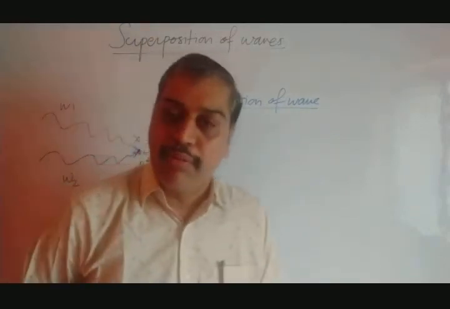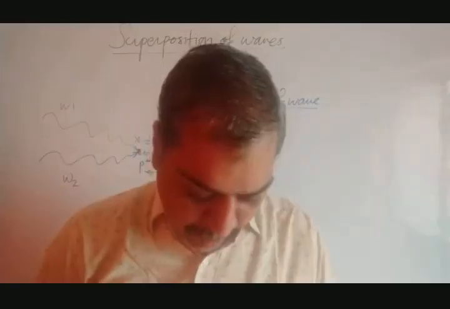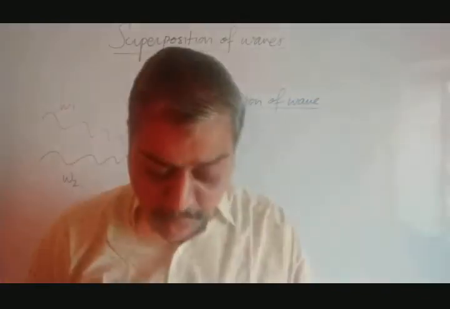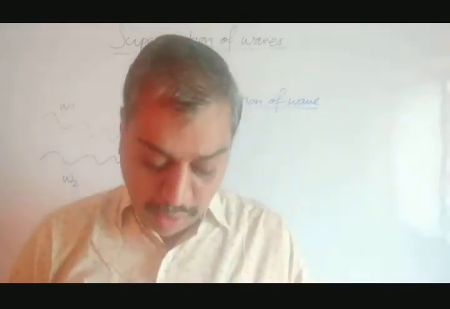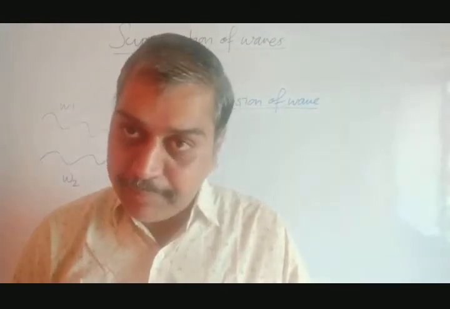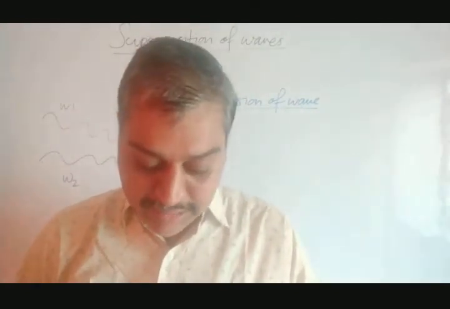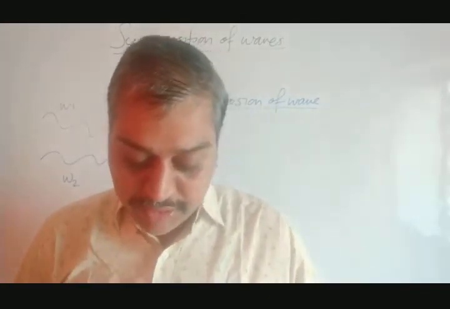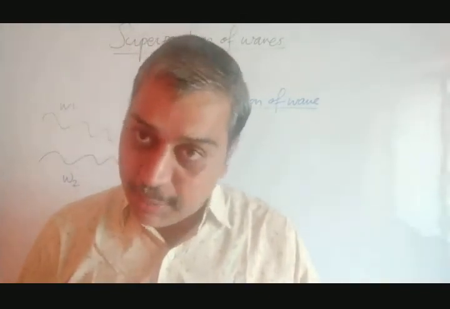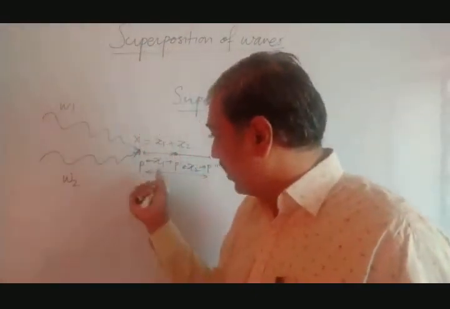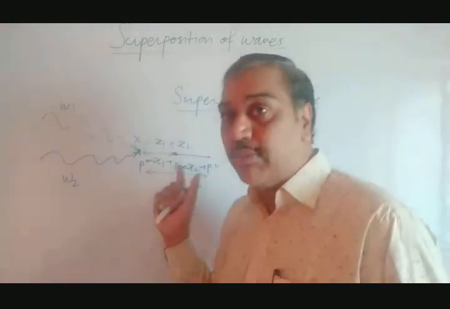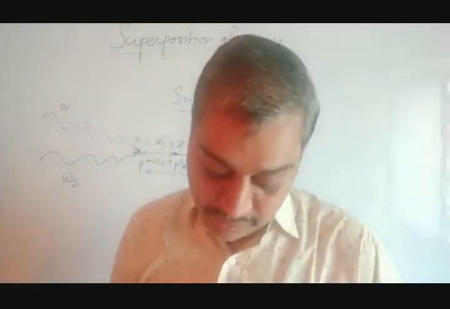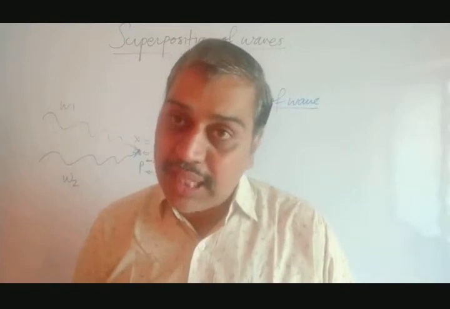Just look in your book on page number 134, right hand side, the black portion. When two or more waves traveling through a medium pass through a common point, each wave produces its own displacement at that point. Each wave, W1 has x1, W2 has x2, each wave produces its own displacement at that point, independent of the presence of the other wave.